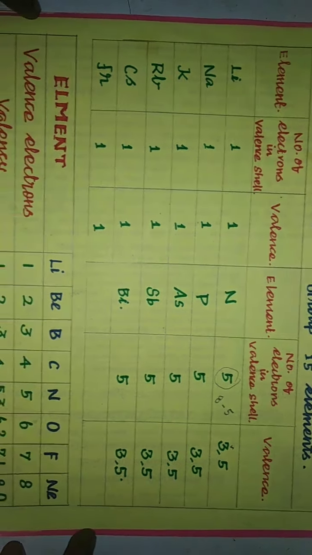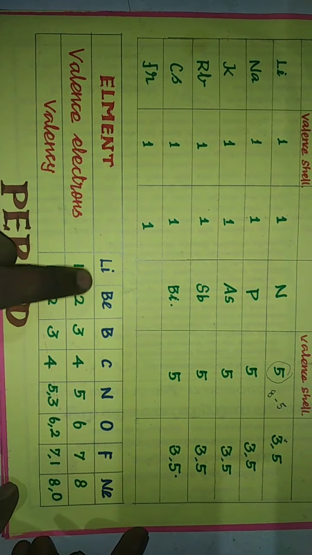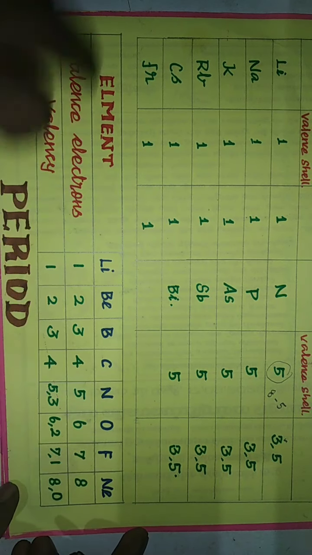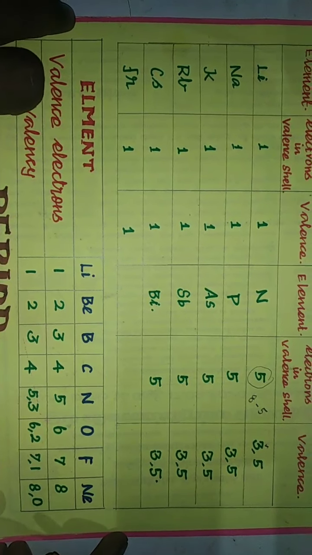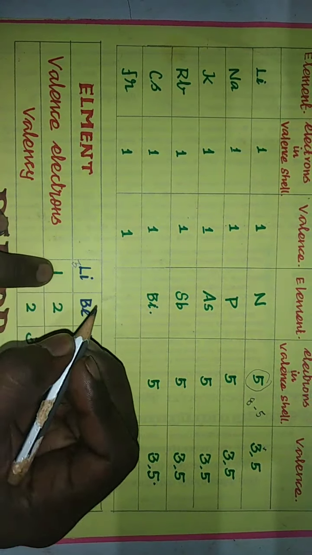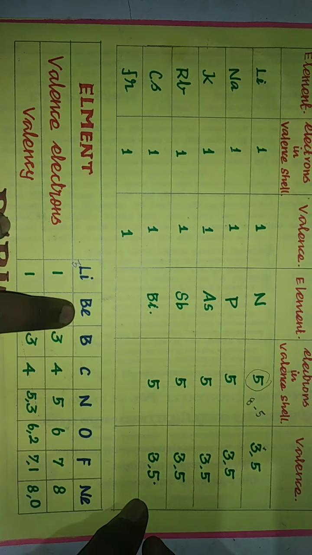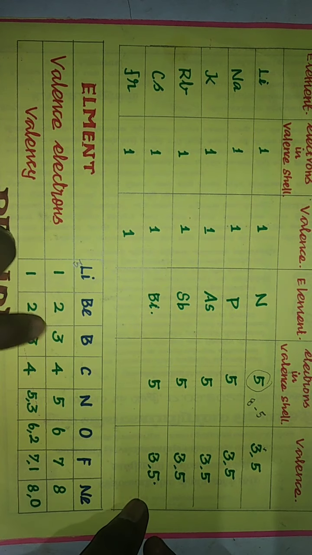Now we are going to discuss a period of elements. Look, lithium, beryllium, boron, carbon, nitrogen, oxygen, fluorine and neon. These elements belong to the second period in the periodic table. Lithium atomic number is 3, valence electron 1, as I showed you in the previous slide. Then beryllium atomic number 4, here valence electrons 2. Likewise the number of valence electrons increases, then valency will be 1, 2, 3, 4.